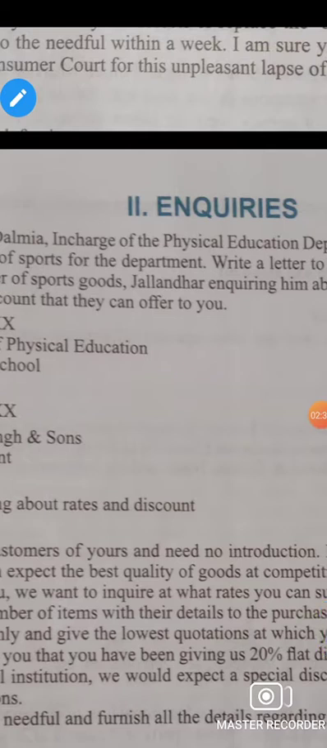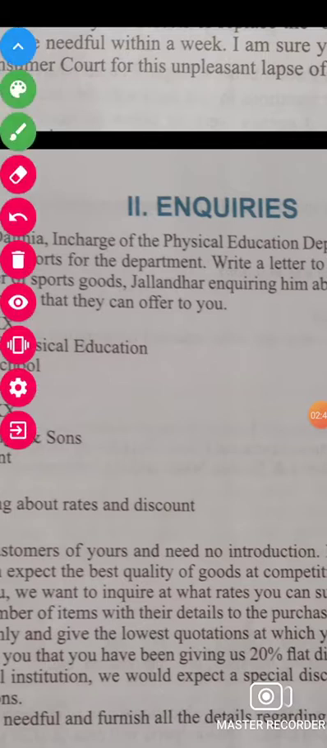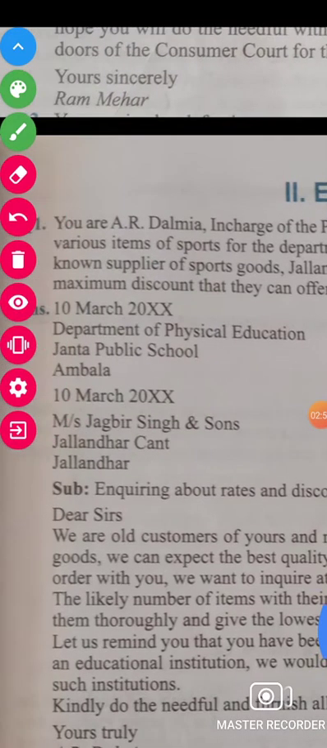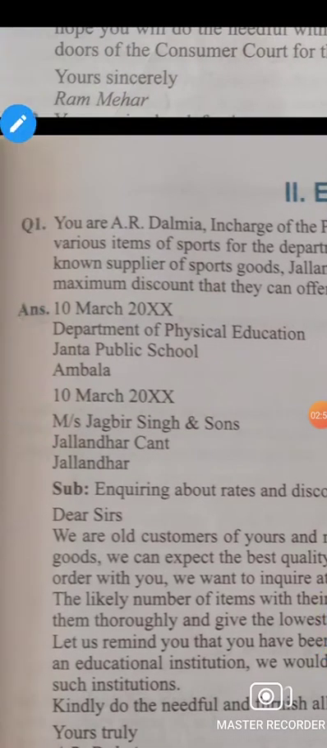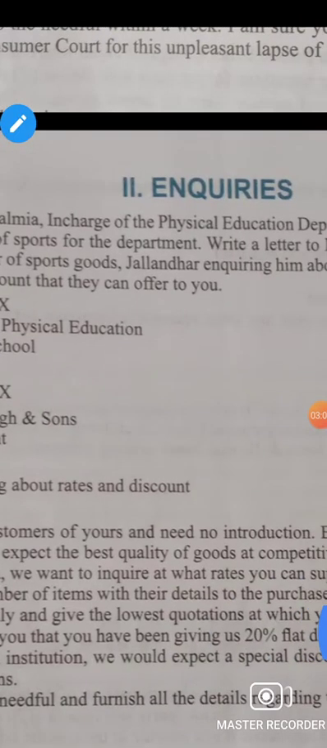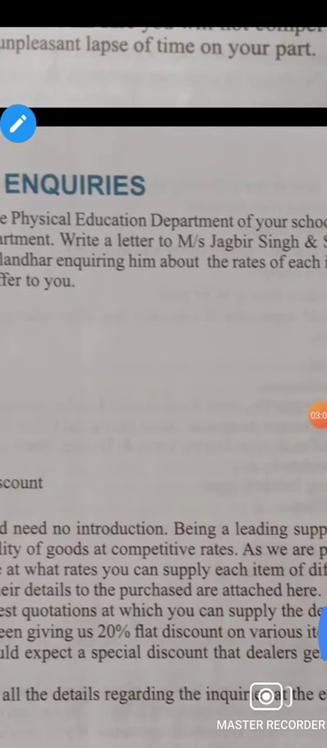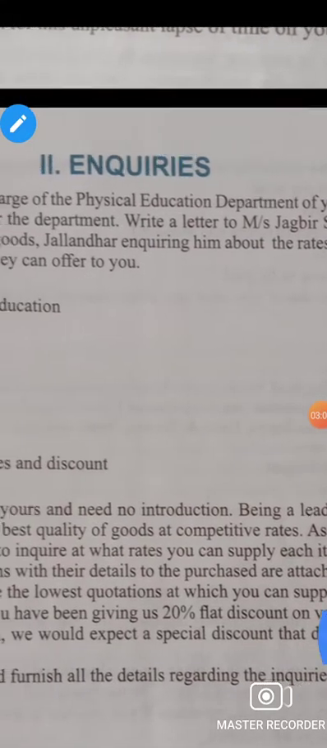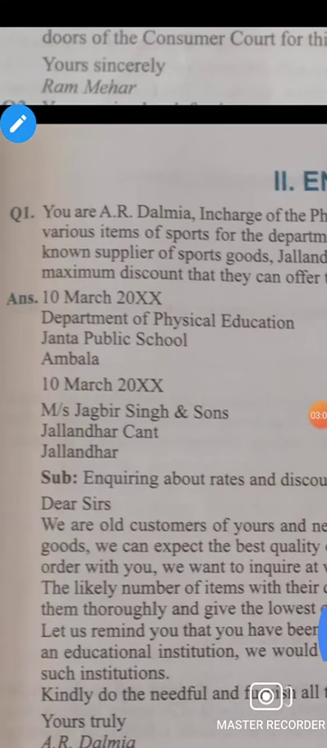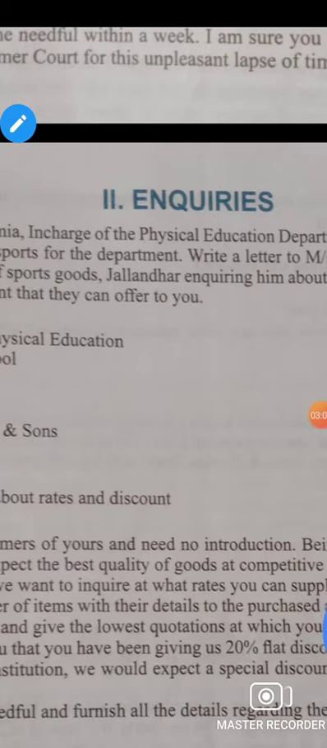This is your fourth letter, which is concerned with inquiries. The inquiry letter is part of your syllabus, and the question is: you are A.R. Dalmia, in charge of the physical education department of your school. You need various items of sports for the department.